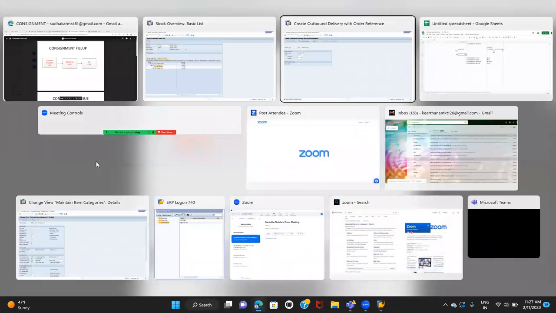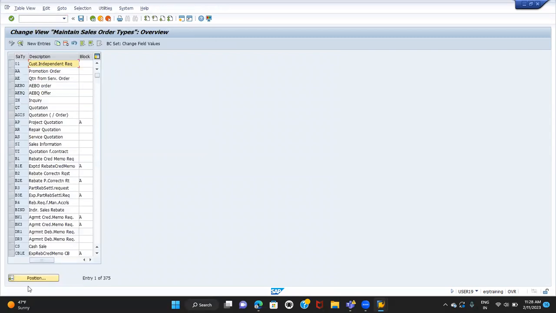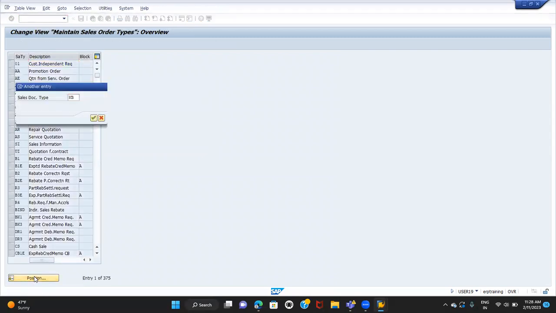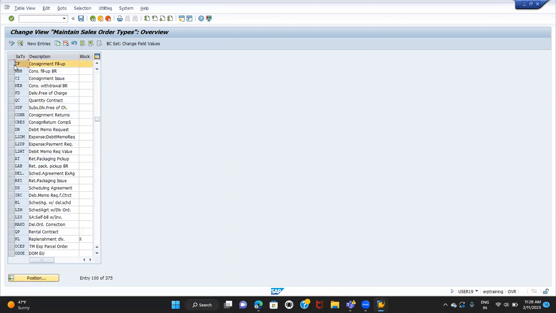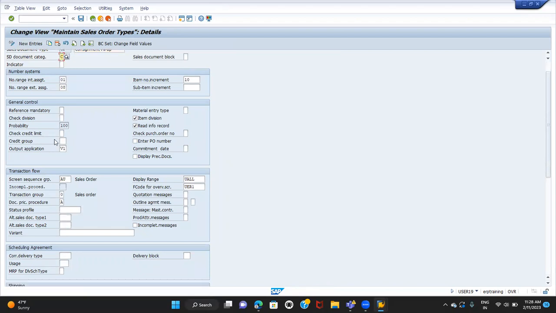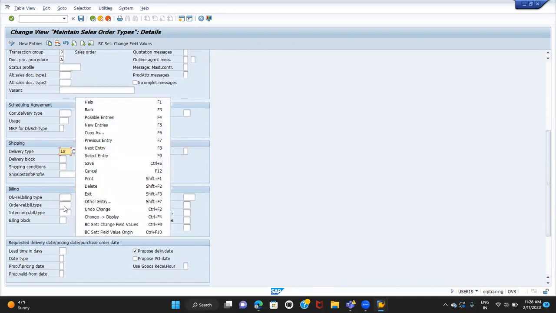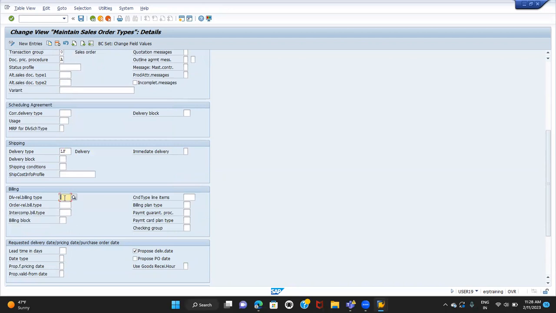How the system is behaving differently than regular orders because of the sales document type, VOV8, KB or CF. Okay, so go to details. Document category C, regular order only, and regular billing document type and regular delivery document type. Billing document type is blank, so that is the reason we will not be able to create the billing document for the KB. So everything is same as a normal order except this billing document type is not assigned here.